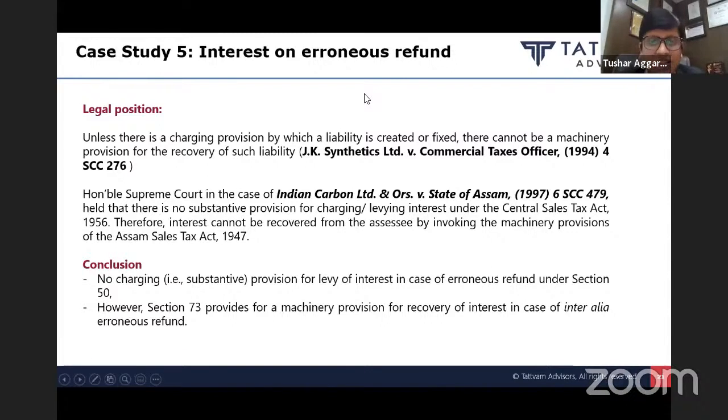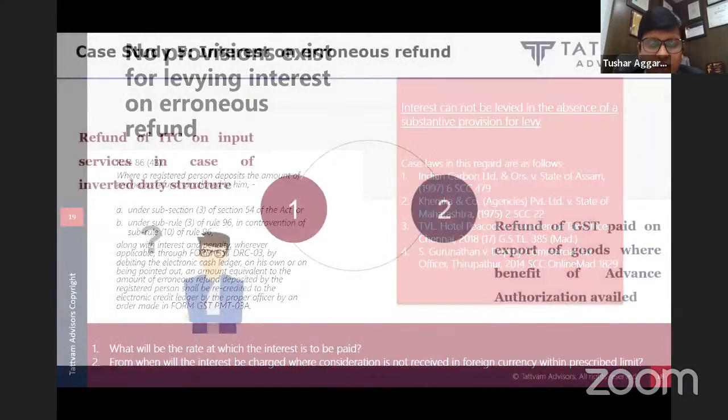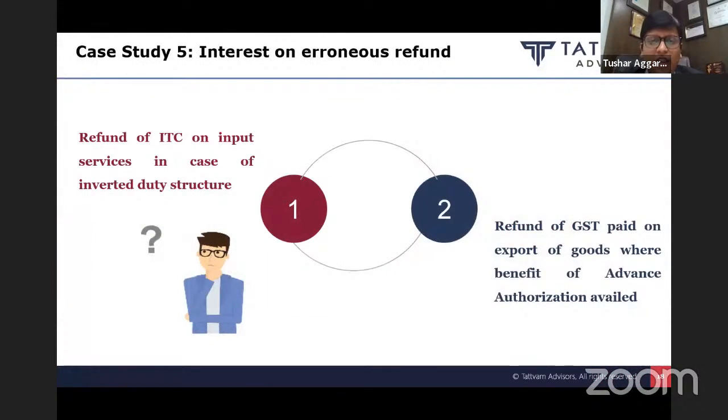Accordingly, in our view, there is no charging provision for levy of interest in case of erroneous refund under section 50. Though section 73 talks about issuance of show cause notice, in the absence of a substantive provision to levy interest under section 50, there cannot be any interest on wrong refund. So whenever we get any notice or whenever we are surrendering any wrong refund, please note that legally no interest is payable because there is no section under which interest is levied.